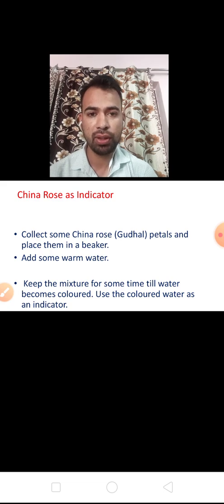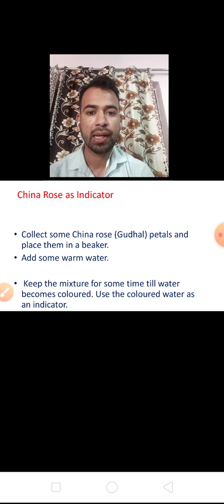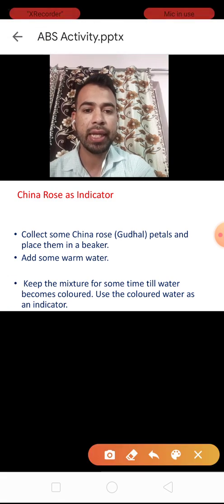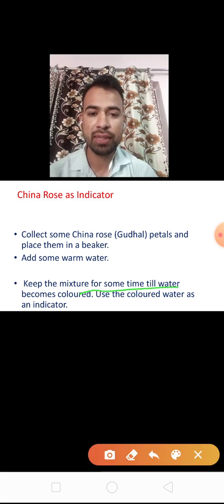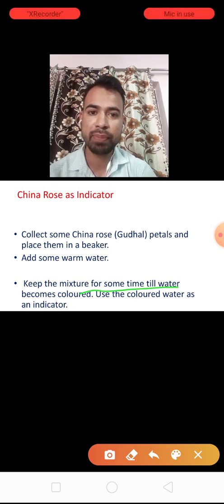First, we take some gudhal petals and put them in a beaker, then we add some warm water into the beaker. A beaker is glassware. In it we add some water and petals. After that we keep the mixture for some time until the water becomes colored, taking the color of the petals.